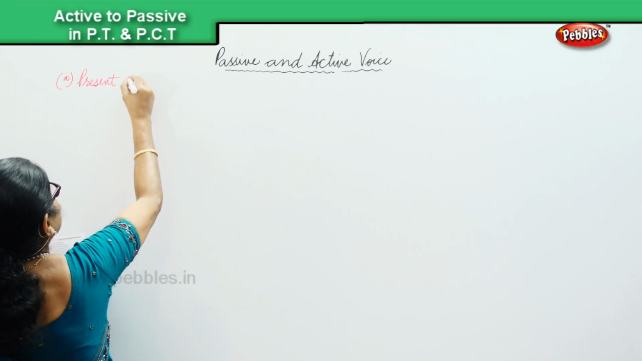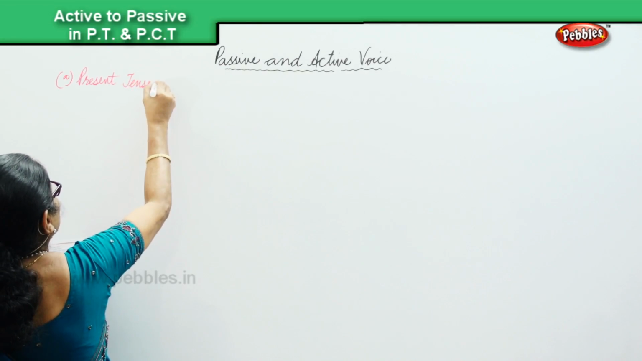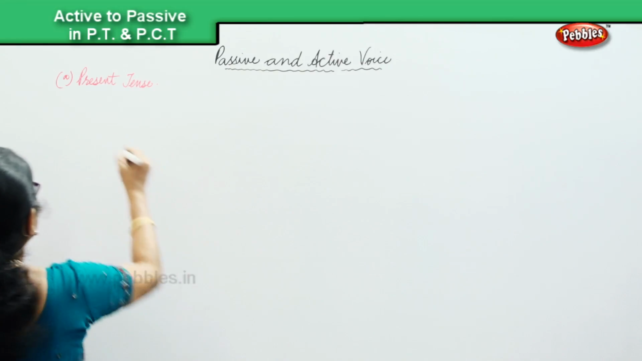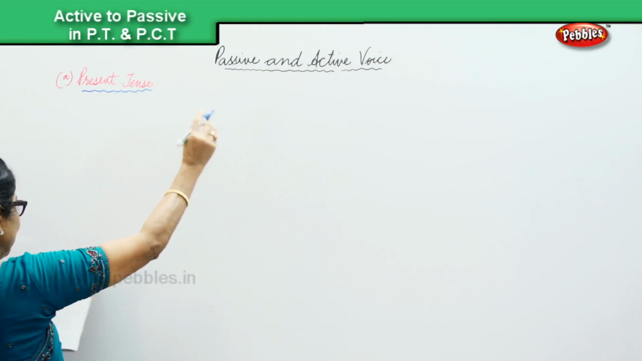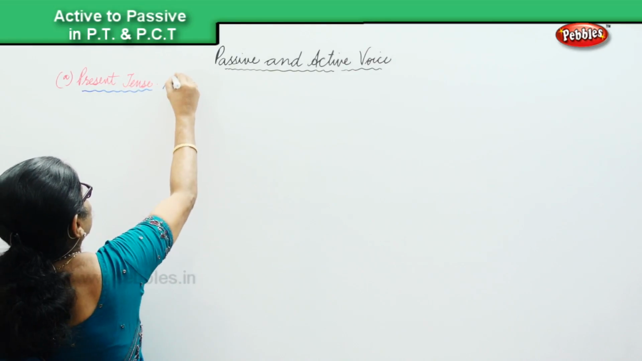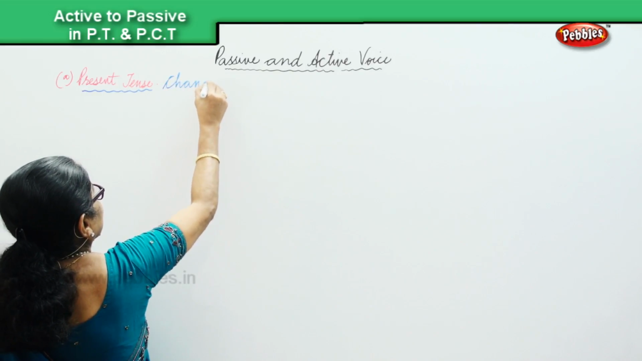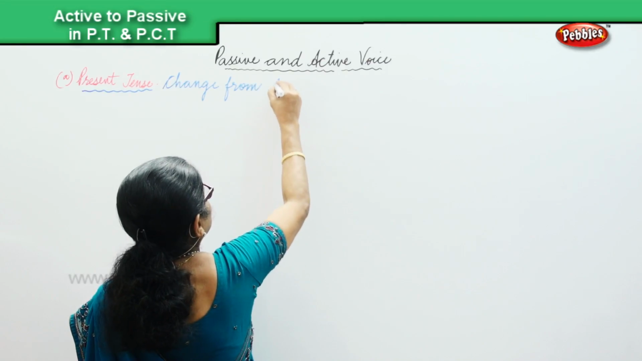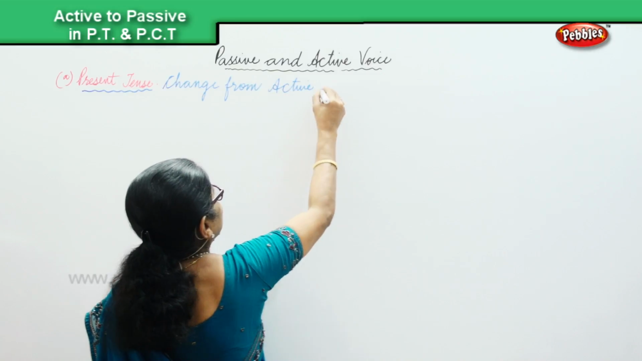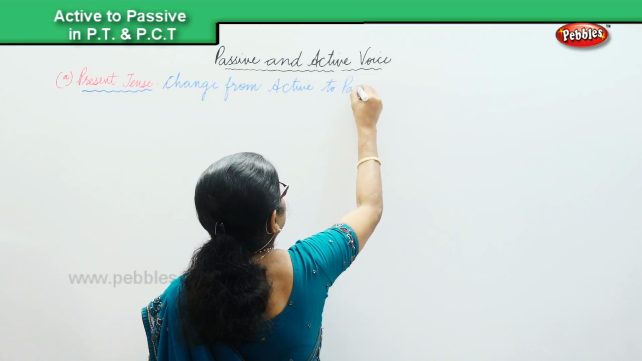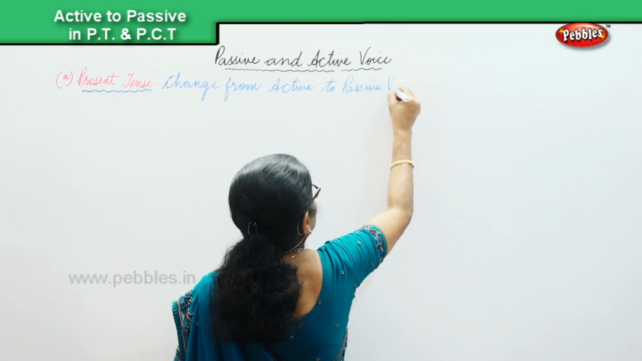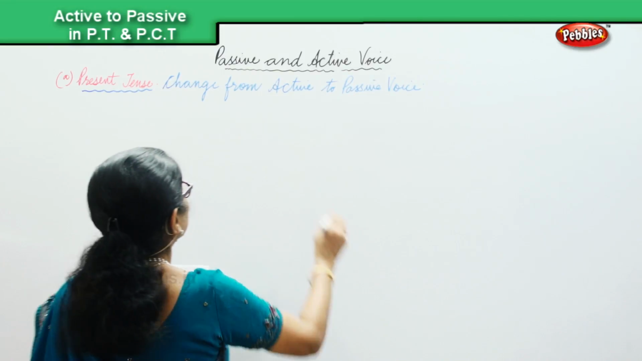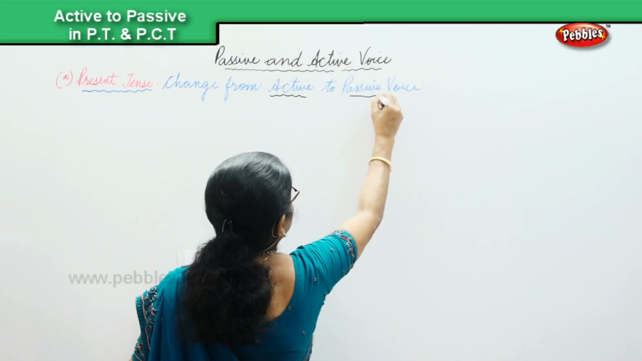In the present tense, we are going to do a couple of sentences just to recall to our mind what we have already done. In the present tense, we are going to change from active to passive. And that's what we are going to do right now. Just a couple of sentences for us to do active to passive.